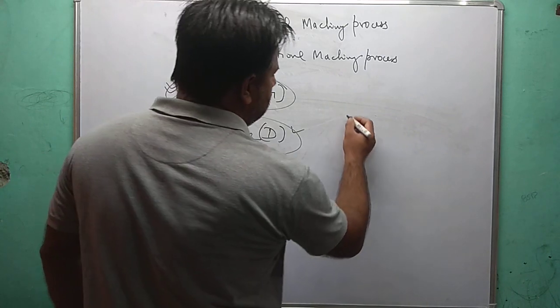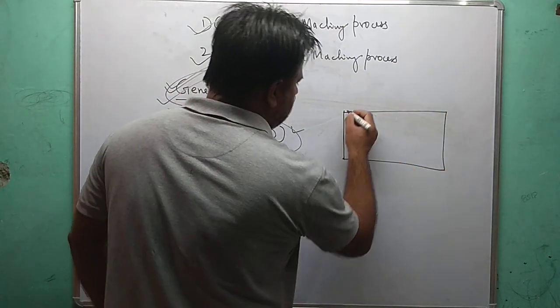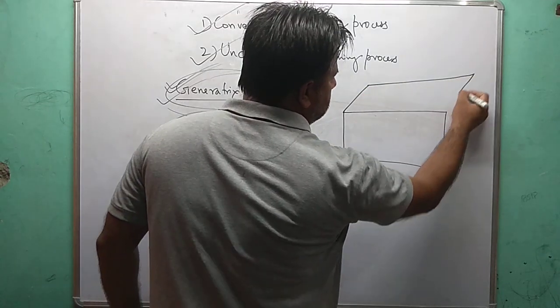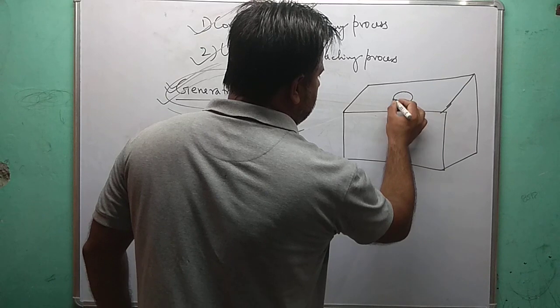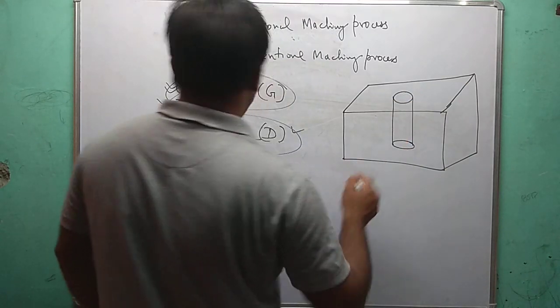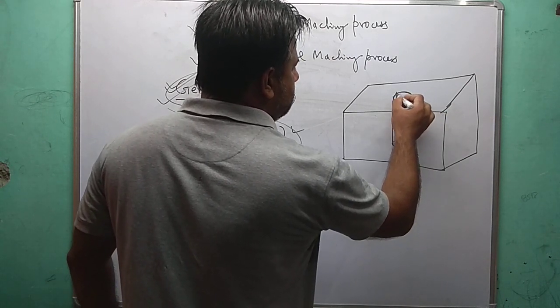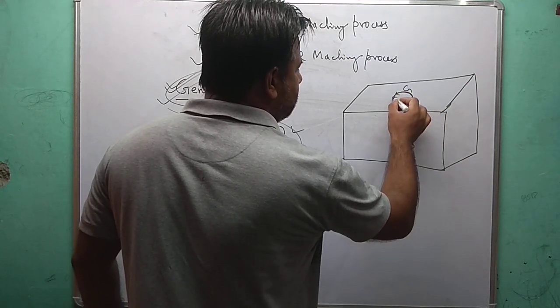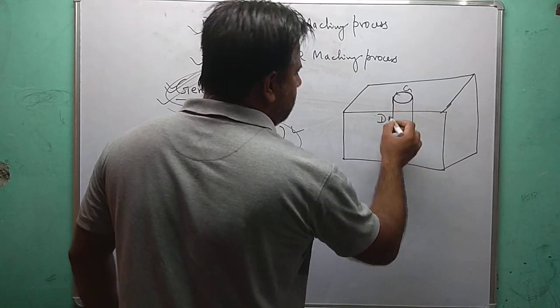In milling or drilling operations, suppose this is the drilling operation. In drilling operations, this is the line generated by the cutting motion, so this is my generatrix. The line generated by the feed motion is known as the directrix.